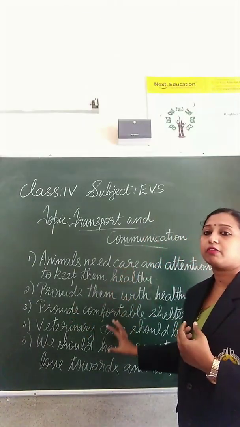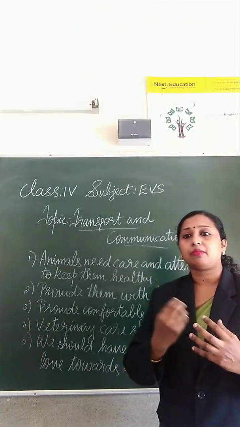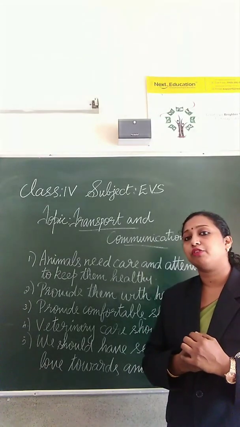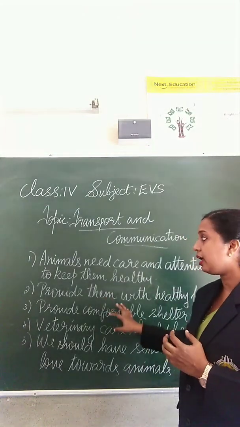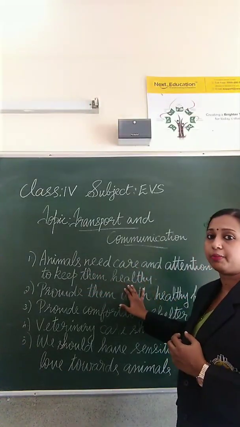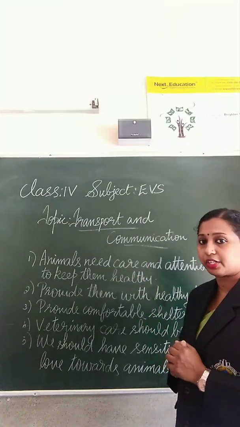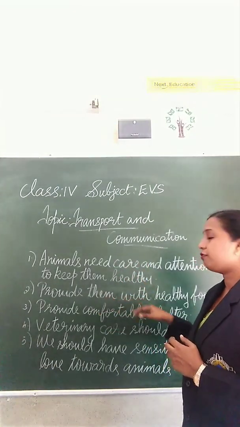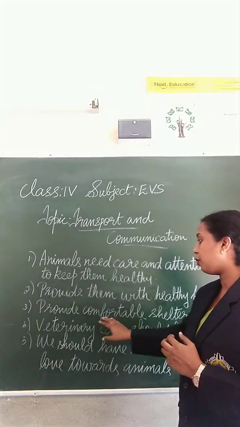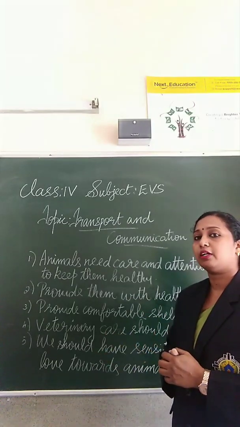So these are some of the points where we can take care of animals which are used for transport. What are they? The first one is that animals need care and attention to keep them healthy, so we should provide them with care and attention. Next, provide them with healthy food. Next, provide comfortable shelters. A place to stay should be provided to them.